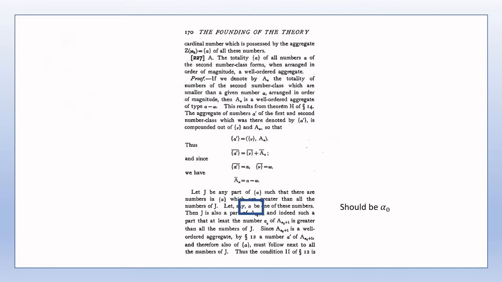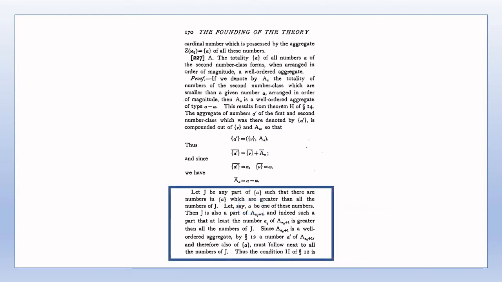A small typographical error on this page is shown on the screen now. Thus alpha naught is a number greater than any number in the aggregate J. A sub alpha naught plus 1 is the aggregate of all of the numbers of the second number class which are smaller than alpha naught plus 1. Since alpha naught is less than alpha naught plus 1, then alpha naught must be an element of A sub alpha naught plus 1. Therefore, A alpha naught plus 1 has at least one element which is greater than all of the elements of J.